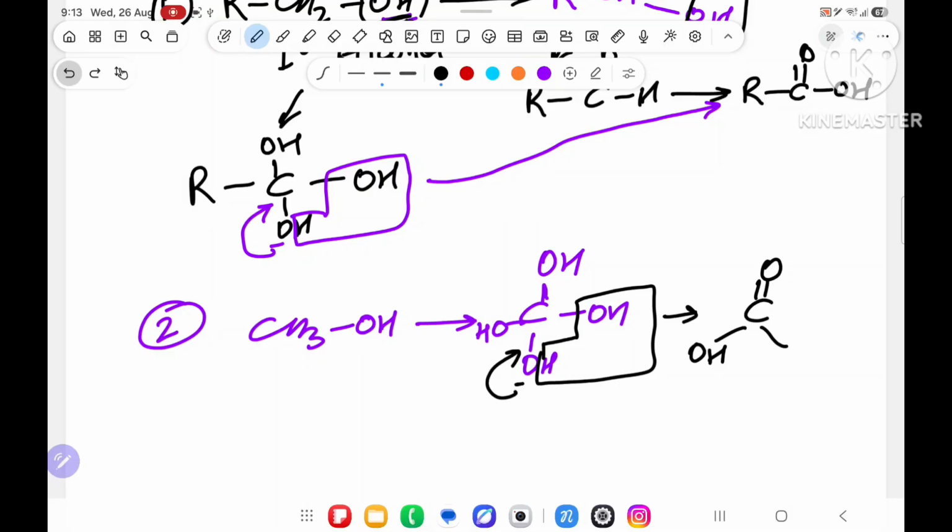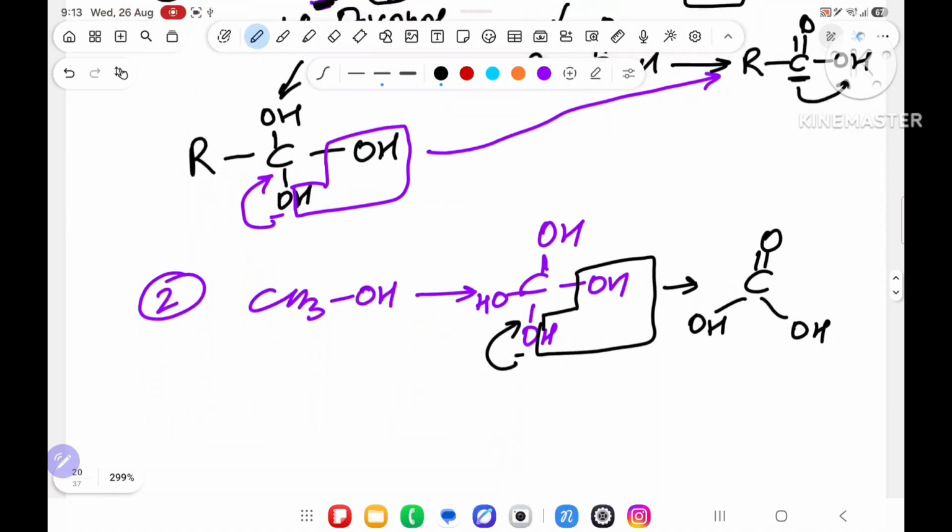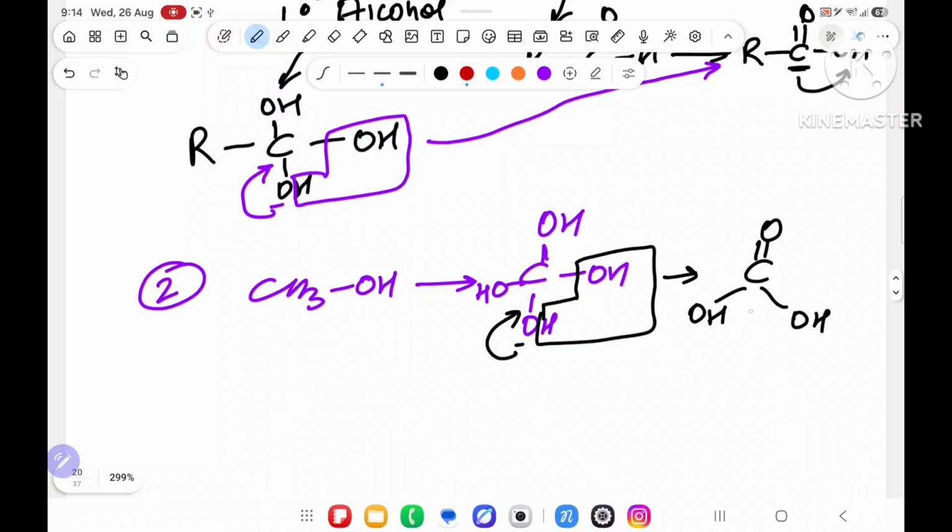Now, I have told you in hydrocarbon that whenever 2 OH is left after C double bond O, or 1 OH is left after C double bond O, no problem. If 2 OH is left on a carbon, then it will convert into carbon dioxide.